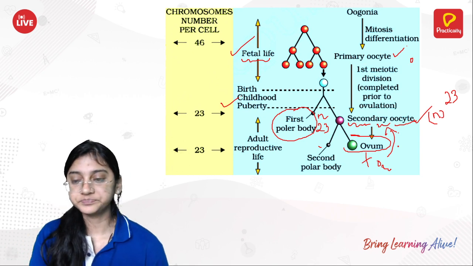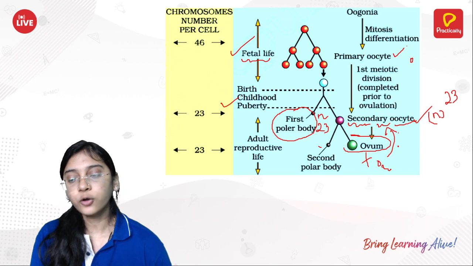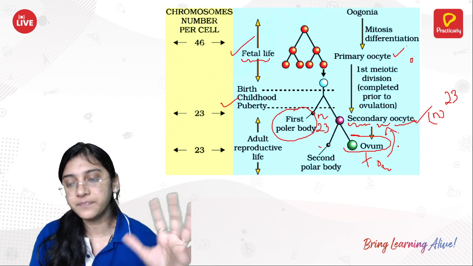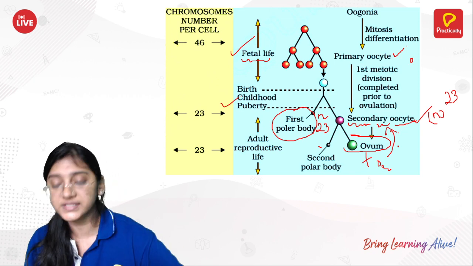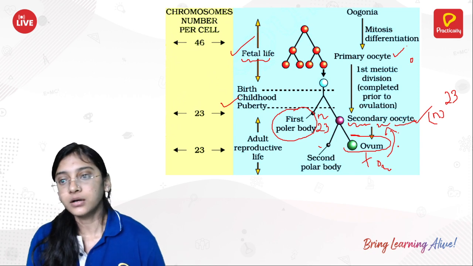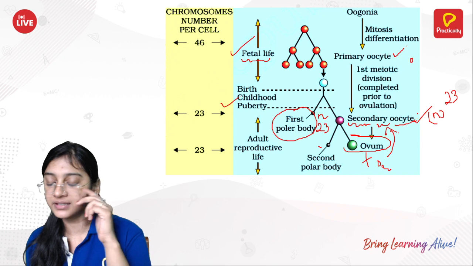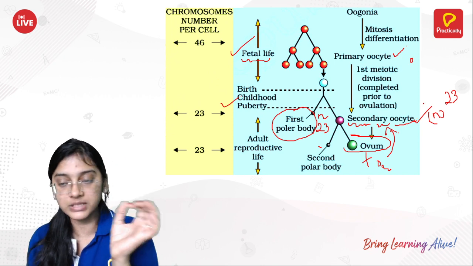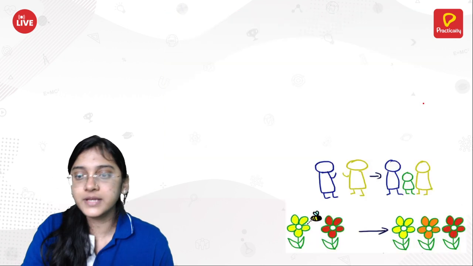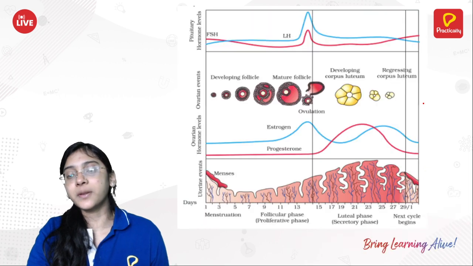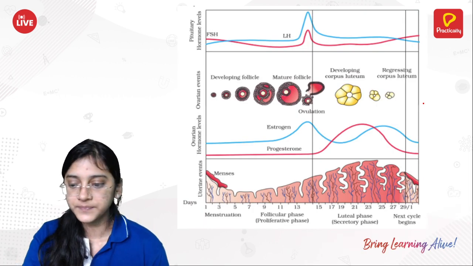Moving further. So I hope you have understood the egg will finally be released from the ovary as a secondary oocyte, but completion of the meiosis is going to happen only when the sperm is fusing. Now let's understand the menstrual cycle.